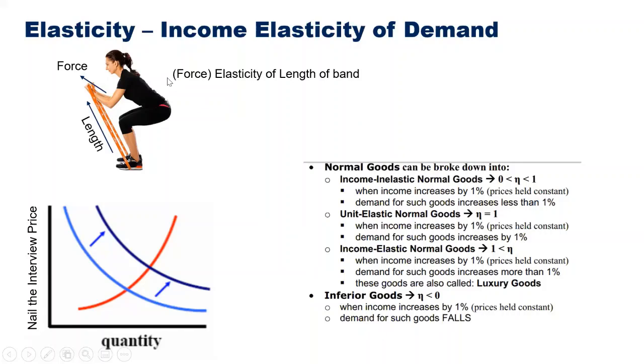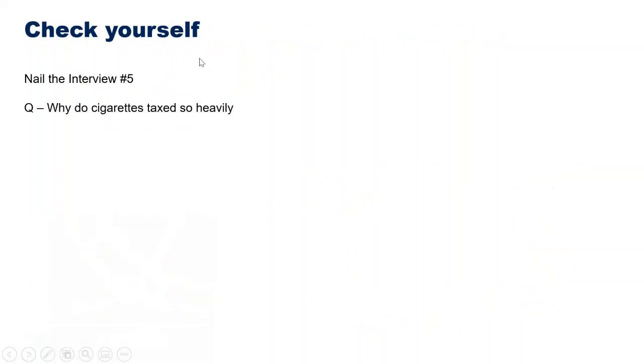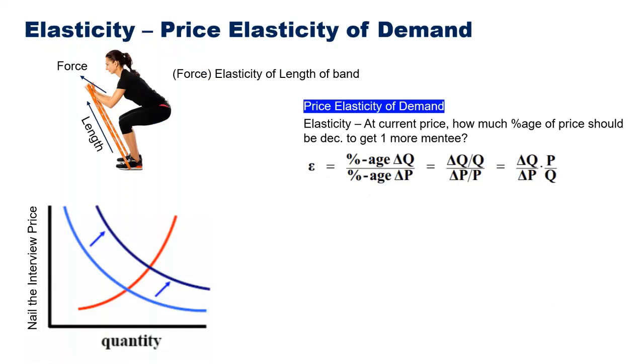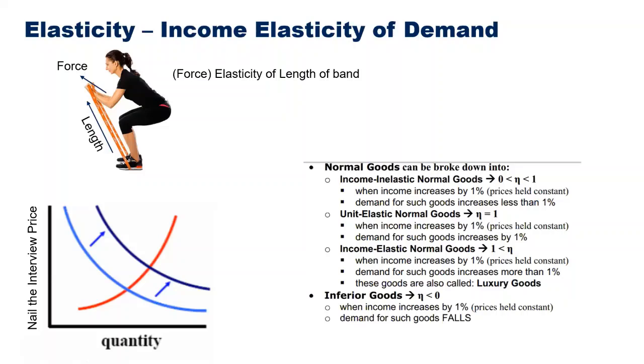You just need to understand what income elasticity of demand is. If the income of people increases, how much of my business demand will increase or decrease. So it could either be positive or negative. Like we saw, price elasticity is always negative because price is always inversely proportional to demand. However, income is not always inversely proportional. Income is directly proportional in the case of normal goods and inversely proportional in the case of inferior goods.